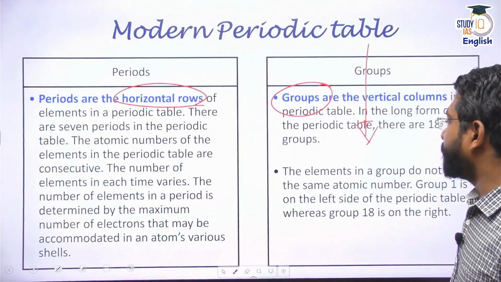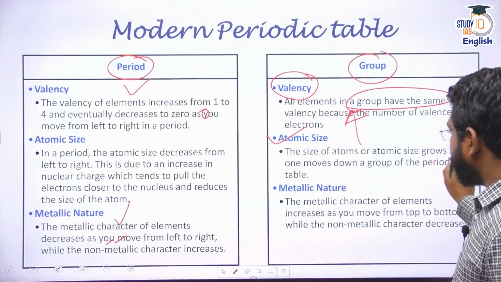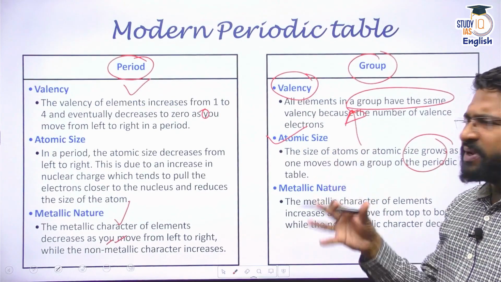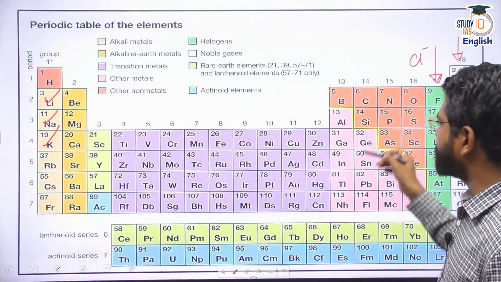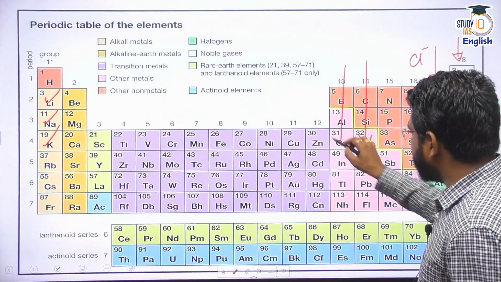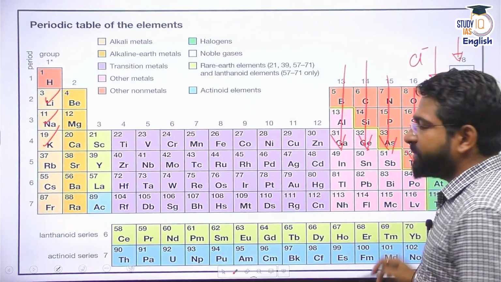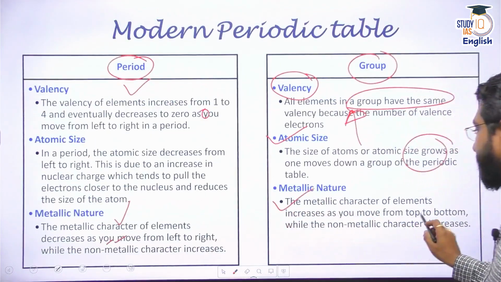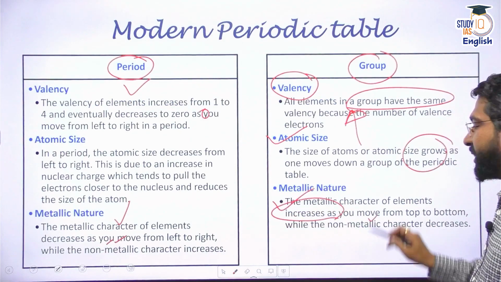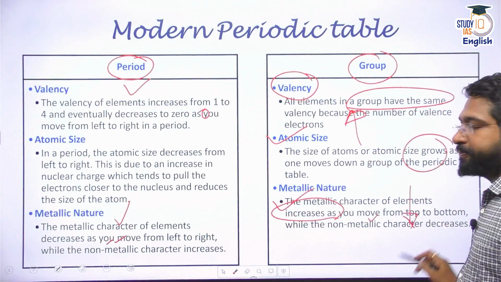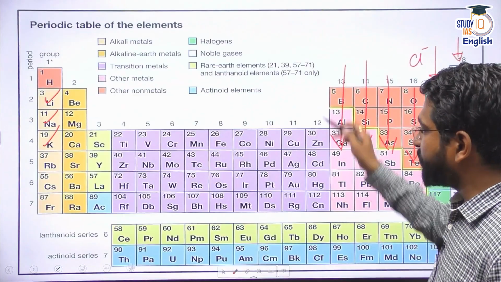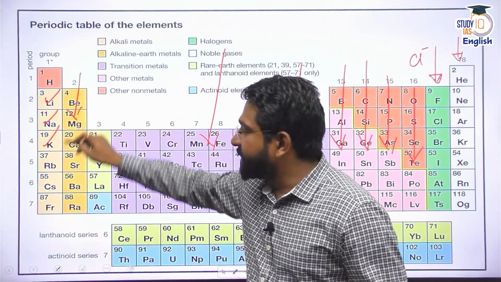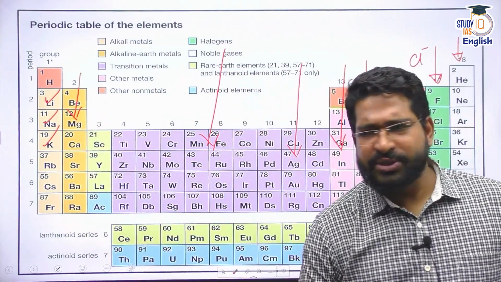Apart from that, when you look at the atomic size, it grows. Meaning when you move down in the periodic table, the atomic size will increase. This is quite understandable. It's quite obvious also. If you move in this direction, the atomic size will increase continuously. And similarly, if you move down in a group, the metallic character of the element increases. It increases as you move from top to bottom. Meaning from top to bottom, you'll find the metallic nature increases continuously. All right. So these are some of the basic properties.